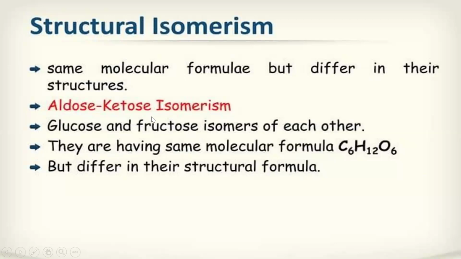So glucose and fructose are isomers of each other, because the molecular formula for glucose is C6H12O6. The molecular formula for fructose is also C6H12O6, but they have different structures. The molecular formula is the same for glucose and fructose, but the structure is different. These types of isomers are known as structural isomers. Okay, molecular formula will be same, but structural formula will be different.